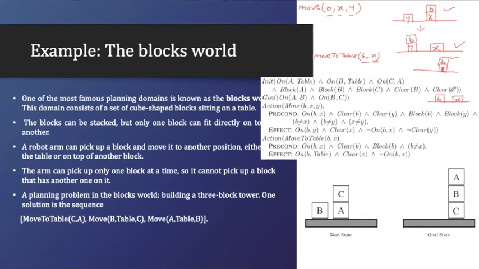So I think now you understood what each of these actions is. Now come to this particular problem. The problem is that we have the start state and we have the goal state. We have to perform some actions so that we can reach the goal state, okay?